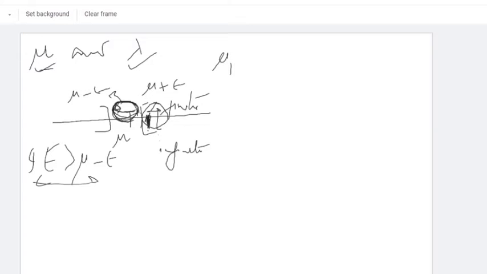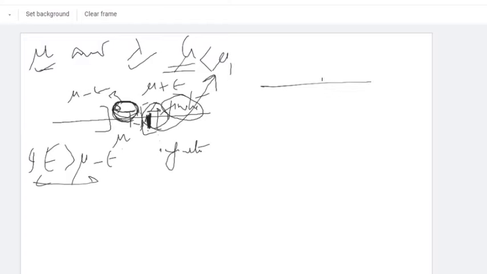That means this mu1 over here, which is greater than mu, also contains infinitely many elements in its neighborhood. That means this mu1 is also a limit point which is greater than mu, which is impossible because mu is the greatest limit point. Yes or no? According to the definition, mu is the greatest limit point. That's why there are only finitely many, not infinitely many, elements greater than mu plus epsilon. Is that clear, everyone? So this was the definition of upper limit mu.